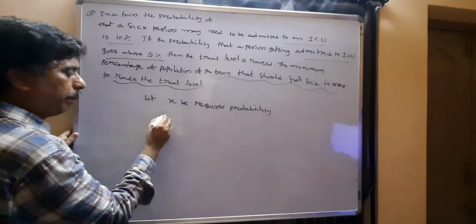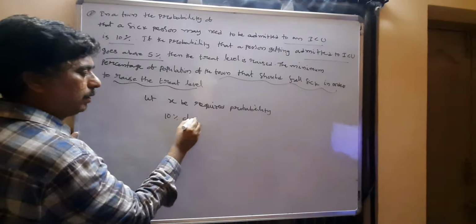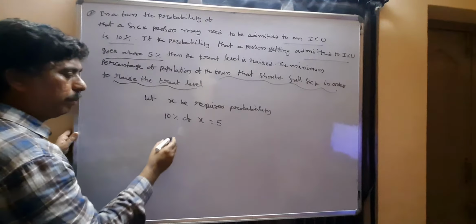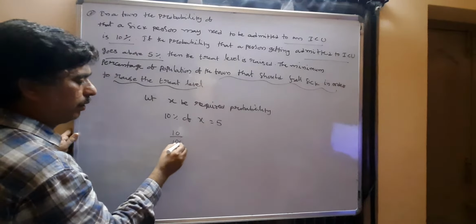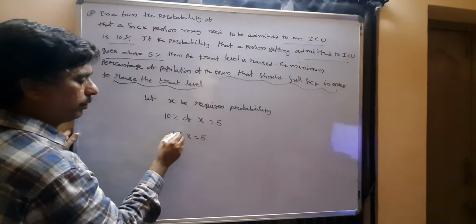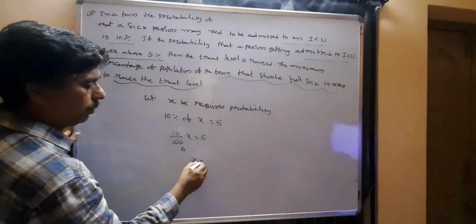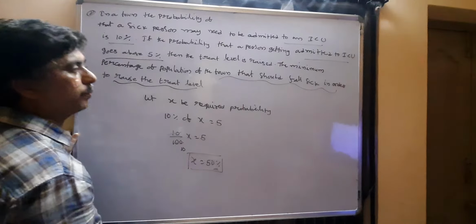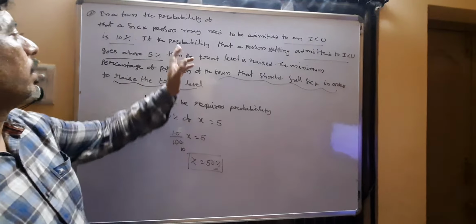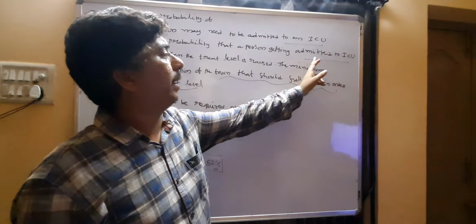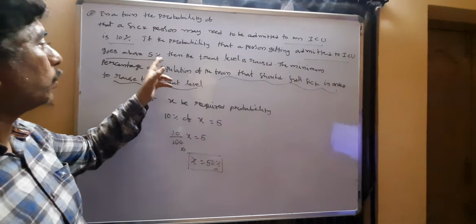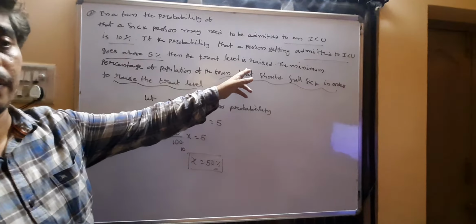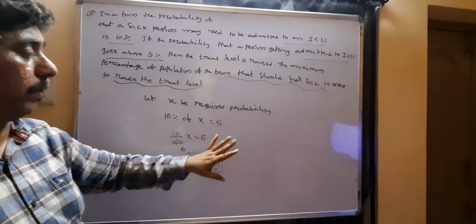So 10% of X is given as 5. That means 10 by 100 of X equals 5, so X equals 50%.